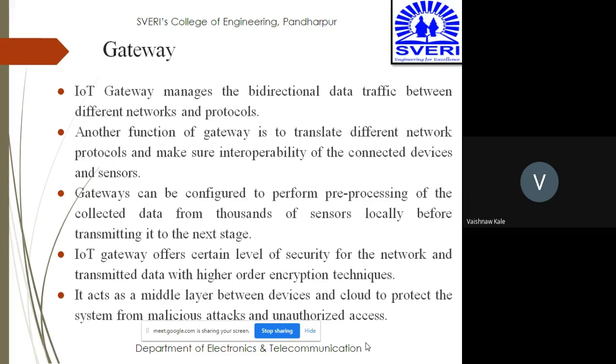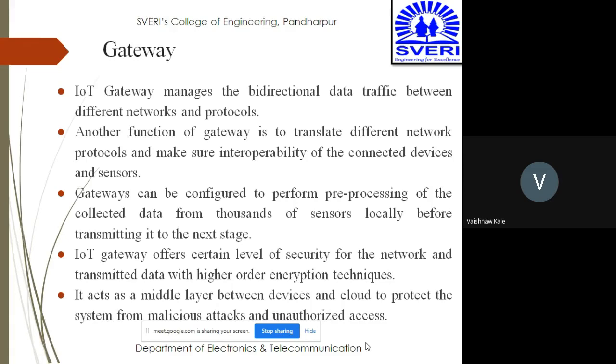IoT gateway offers a certain level of security for the network and transmits data with higher order encryption techniques. So beyond that, it also gives you the security of your data. It acts as a middle layer between devices and the cloud to protect the system from malicious attack and unauthorized access. So gateway is really very important.